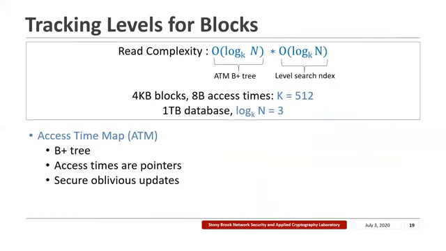Now with this optimization, the read complexity in SqORAM reduces to O(log_k n) times O(log_k n), where one of these factors comes from the height of the access time map B+ tree, and the other is for the search index for a particular level.